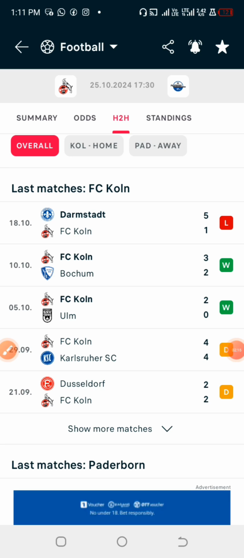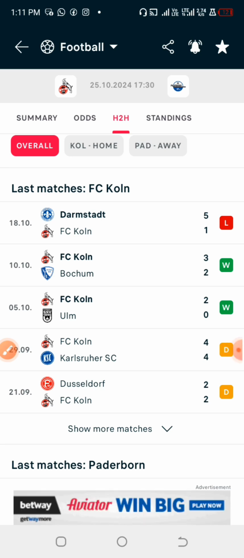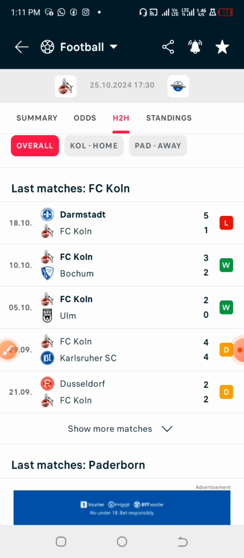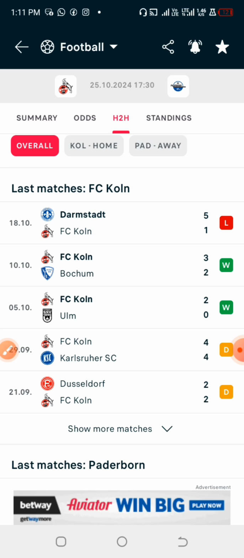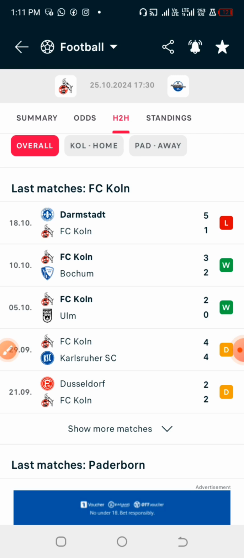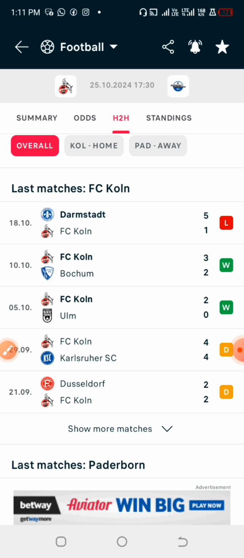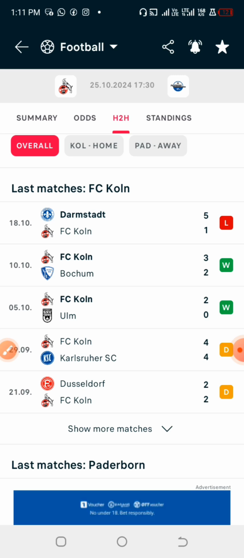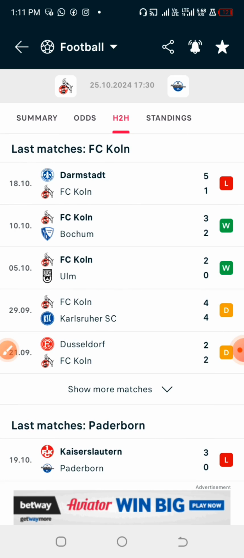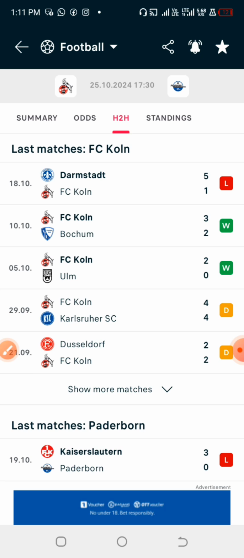Alright, the reason why I said that I like playing my games on the home team is because of the home advantage and their strength while a team is playing at home. If you observe very well, there are some teams that always perform very well while playing at home. For example, currently Dortmund happens to be one of the teams that is performing at home, but whenever they go to play against an opponent while playing away, they always lose their game most times. So right now I'm going to apply the strategy of the home team over 0.5 goals in this game.